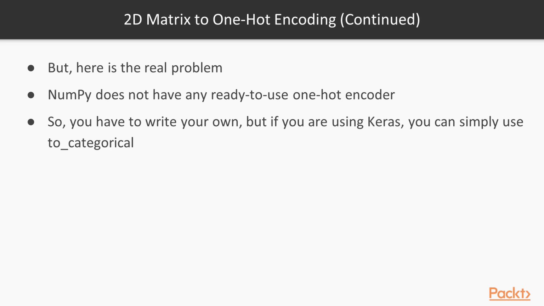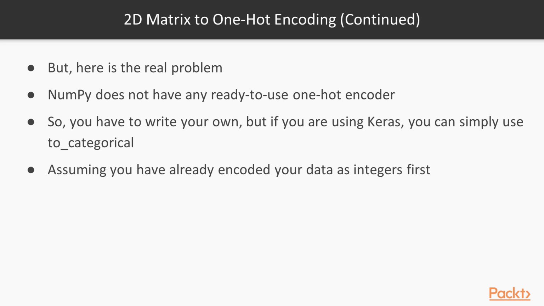But if you're using Keras, you can actually use the to_categorical function to encode those two-dimensional matrices. And the only assumption that we have here is that you've already encoded your data as integers, right? So one-hot encoding works, think about it as working on numbers only.